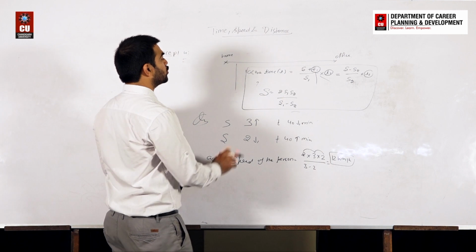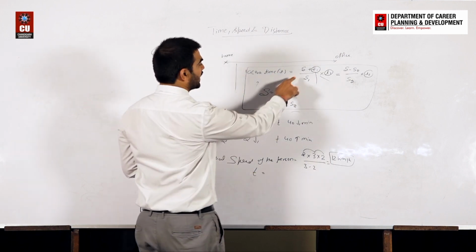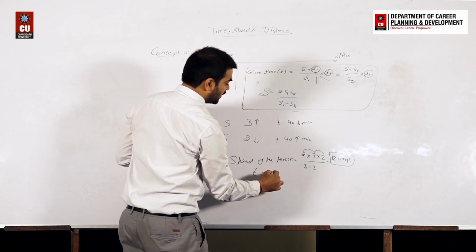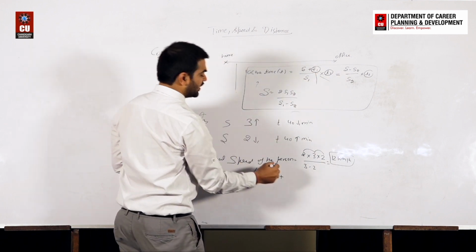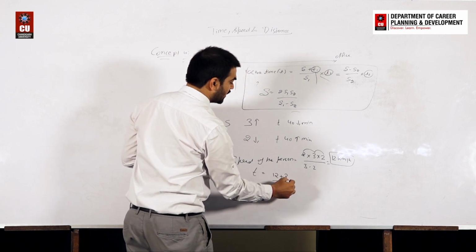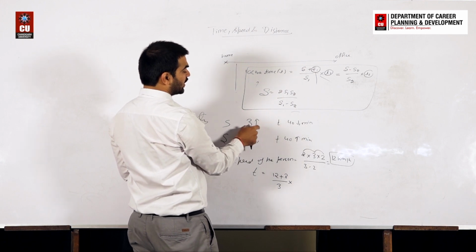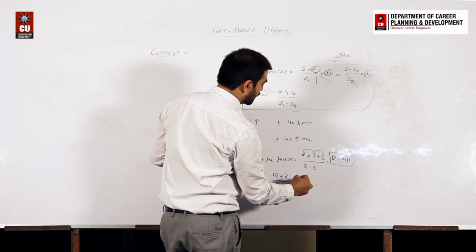Now you want to find the actual time. So how can we find the actual time? Actual time will be S, and what is S? S is here 12, because this is the actual speed. T is 12 plus S1, the increment in speed, that is 3, divided by S1, again 3, multiply T1, the decrement in time, because this is the case of increase in speed. 40 minutes less will be taken. This is 40 by 60.